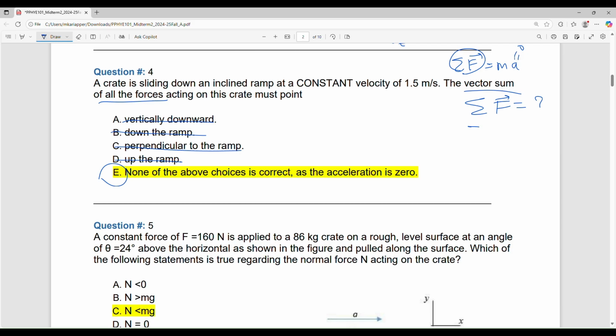So if you want the correct answer to be written there, you say acceleration is 0. Is this the last midterm? Yes, last year's midterm. So let's go to the next.